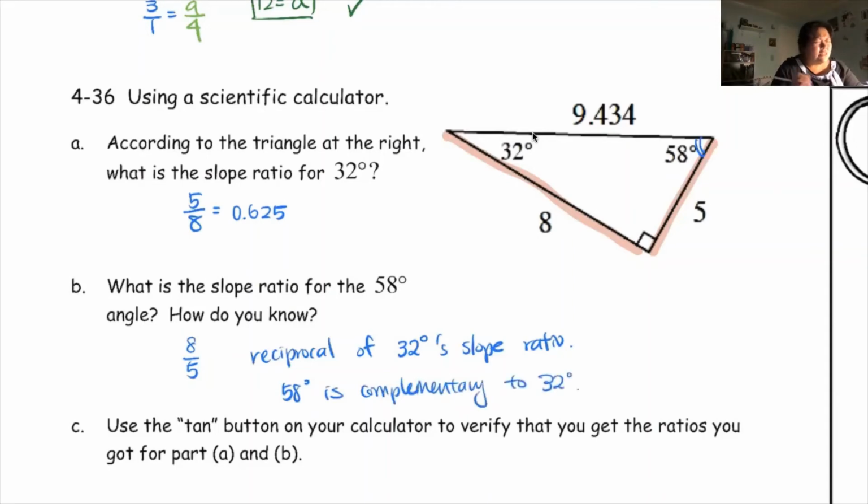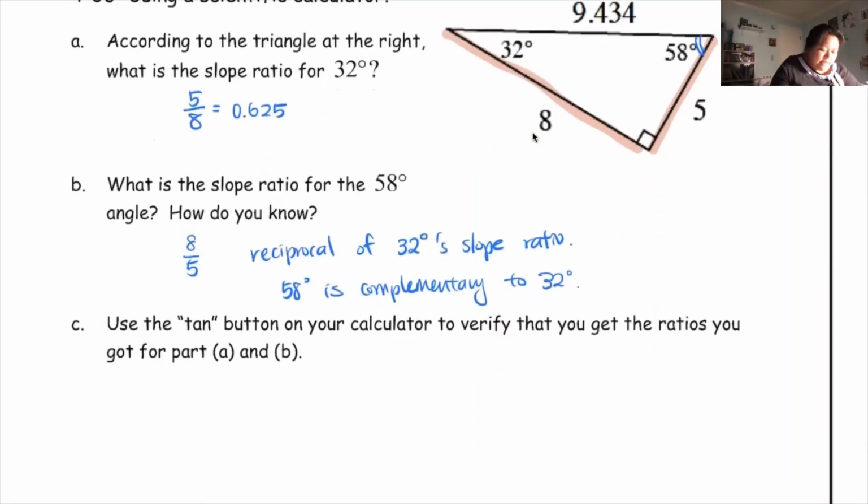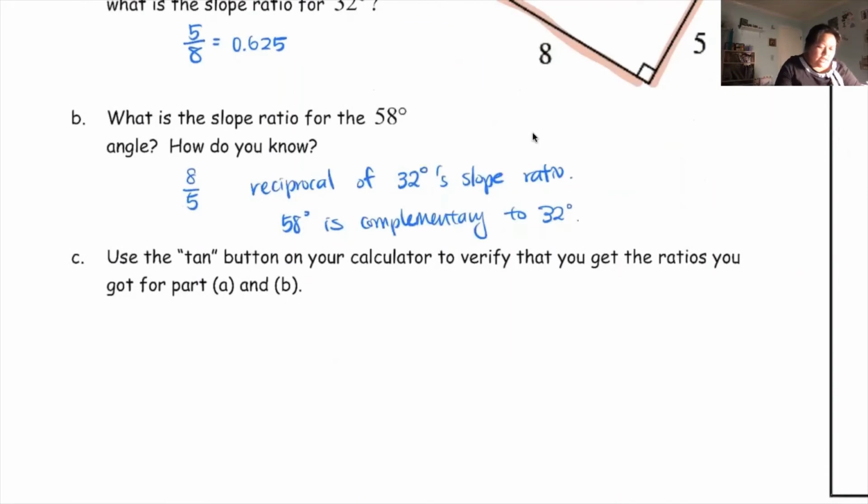Remind yourself again, what does complementary mean? Complementary means that the two angles add up to 90 degrees. So if the two angles add up to 90 degrees, then their slope ratios are reciprocals of each other. Does that maybe have something to do with the fact that 90 degrees are also perpendicular and the slopes are opposite reciprocals? Something like that. All right, so something like that. Use the tan button on your calculator to verify that you get the ratios you get for part A and part B.